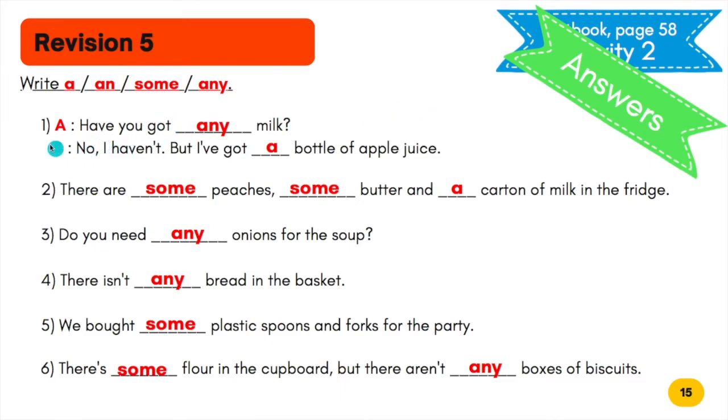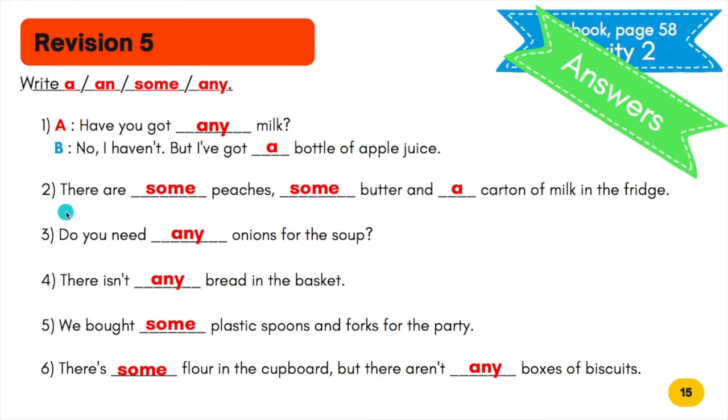Please follow me. Number 1. A: Have you got any milk? The answer is any because the sentence is in the form of a question. B: No, I haven't, but I've got a bottle of apple juice. A bottle of apple juice, you can count it, and there is only one bottle of apple juice. That's why you need to use the word a.